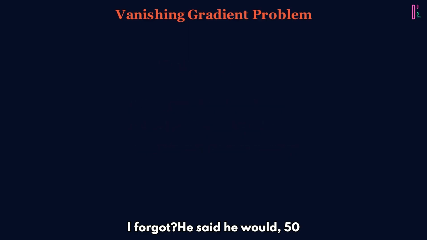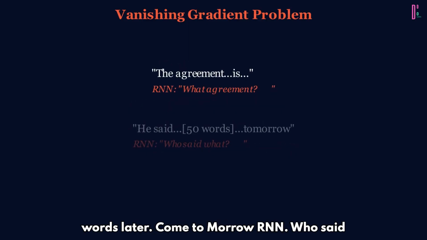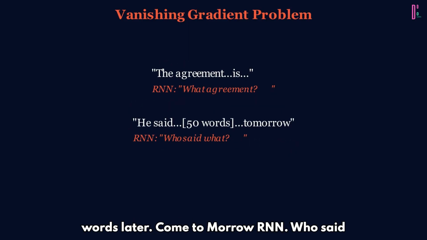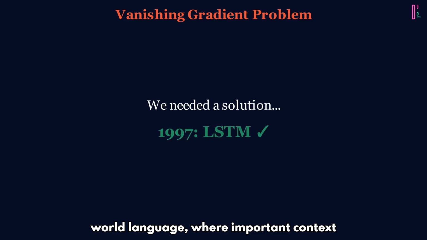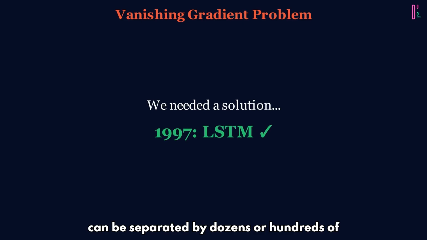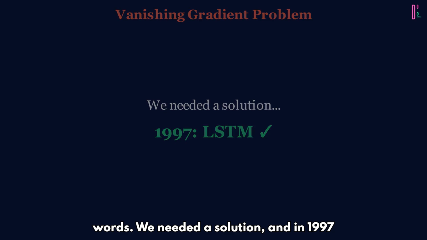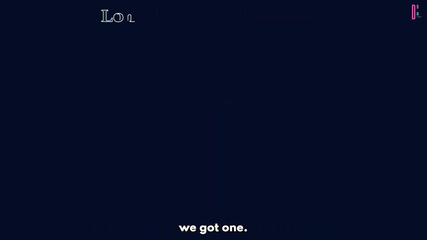"I forgot. He said he would, 50 words later, come tomorrow." RNN: who said what now? The vanishing gradient problem makes basic RNNs nearly useless for real-world language, where important context can be separated by dozens or hundreds of words. We needed a solution. And in 1997, we got one.